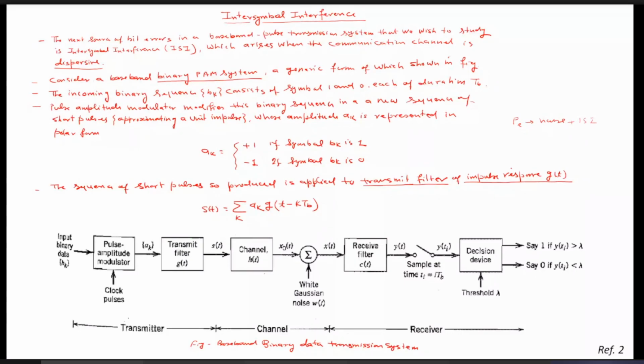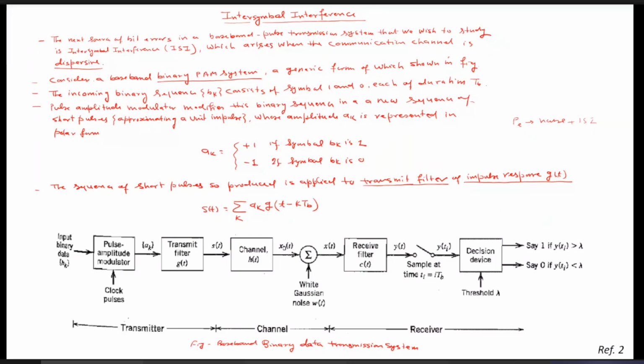And second, because of the dispersive nature of the channel, another effect causes some error in the received signals. That is called inter-symbol interference.